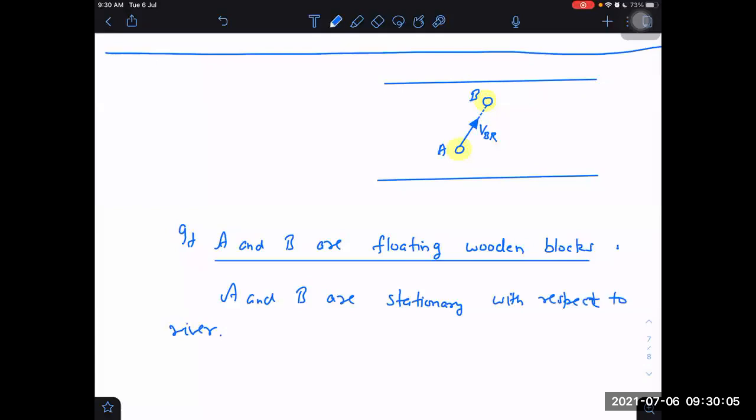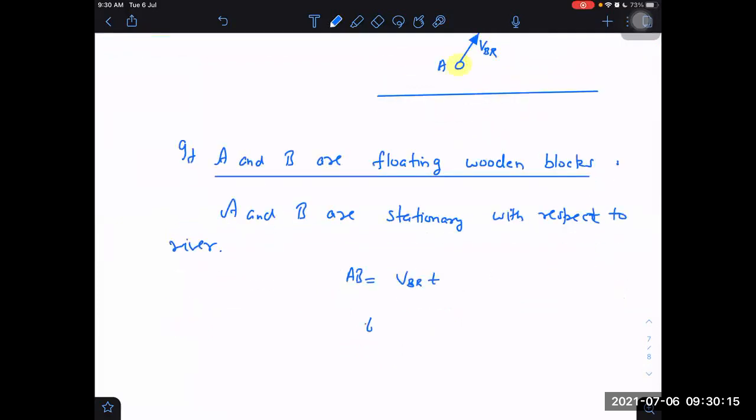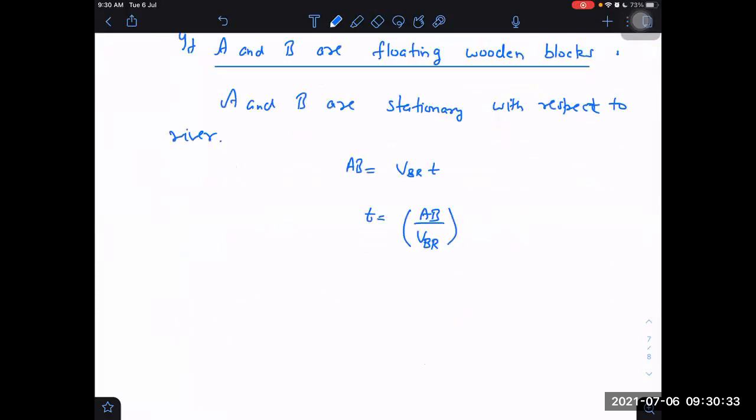What will be the time taken to move from A to B? Time taken to move from A to B will be equal to AB divided by VBR. Is it okay? AB divided by VBR. That is time taken.